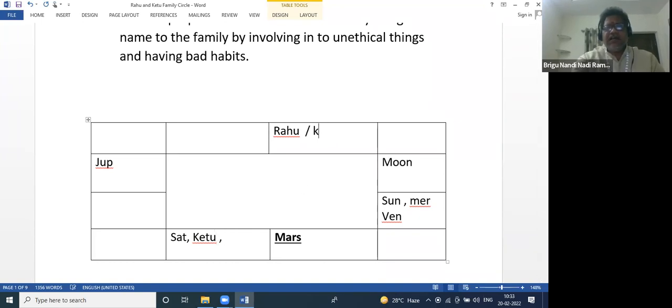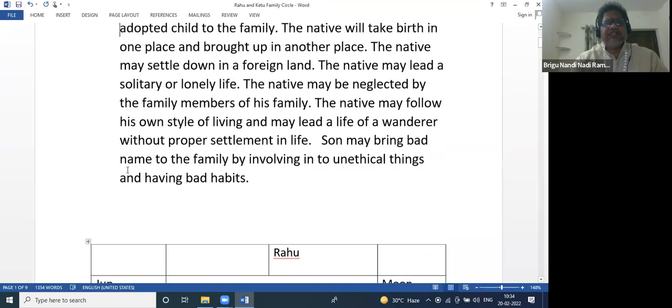Generally these planets are rotating anti-clockwise. In between Rahu, Ketu, Jupiter can be, or in between Ketu, Rahu, Jupiter can be. But all other planets should be on one side and Jupiter should be on another. So here, out of the Rahu Ketu family circle, what is the planet posited here? Jupiter. Now we are going to discuss Jupiter.